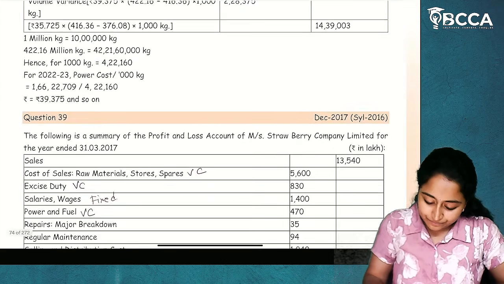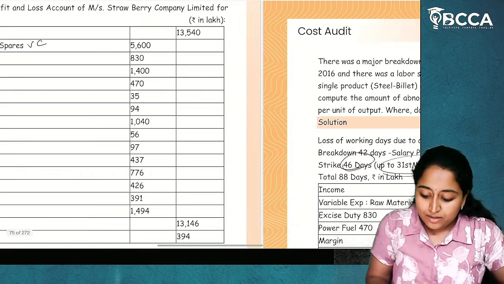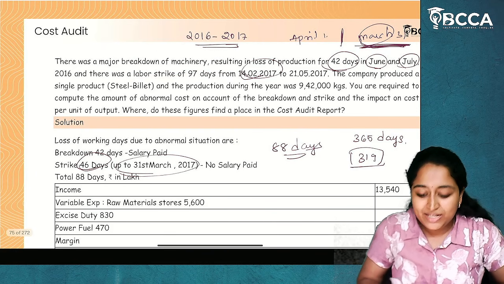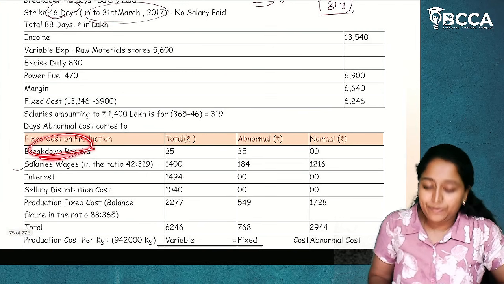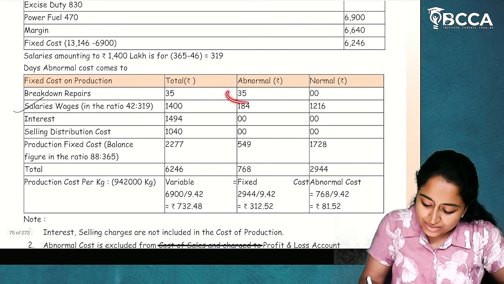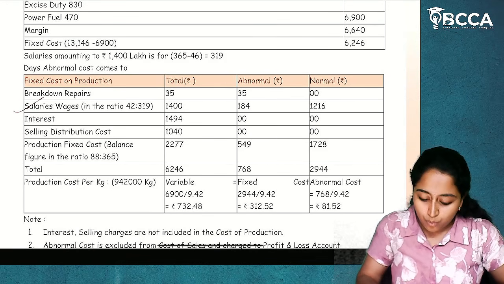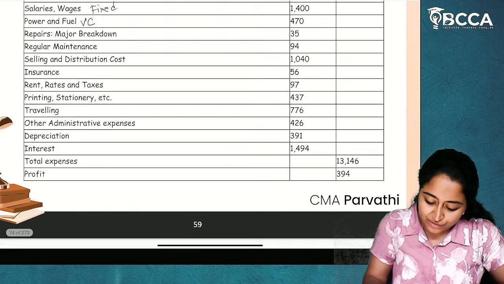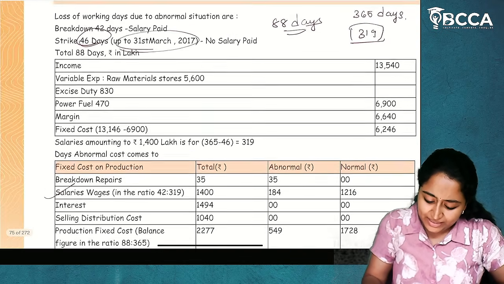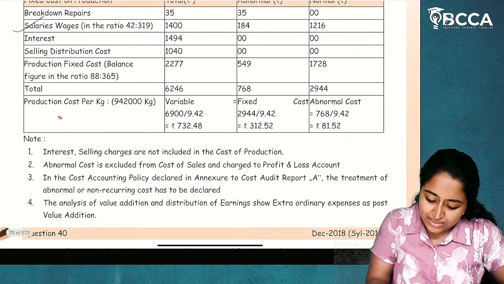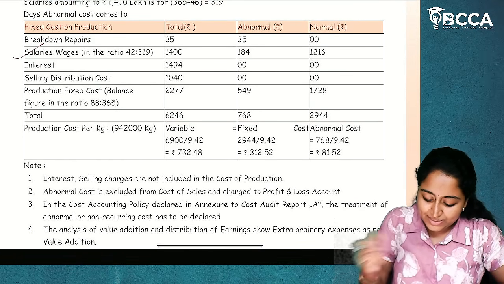Now next, major breakdown. Here there is a breakdown of machinery. Is this normal? No, it is abnormal. So whatever breakdown repairs are done, everything is abnormal. Nothing is normal in that. Next, regular maintenance. Regular maintenance, you can consider it and you can bifurcate between 88 and 365 days.